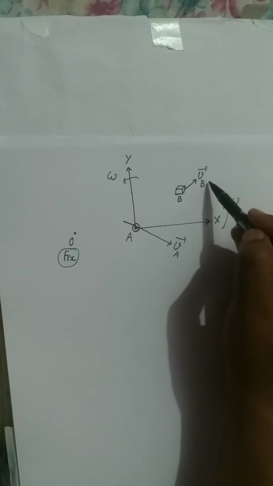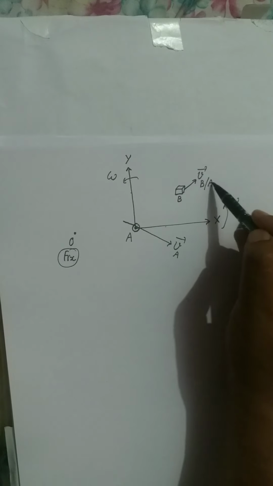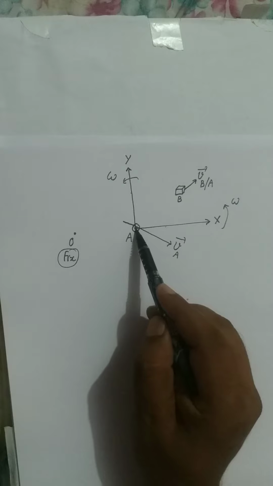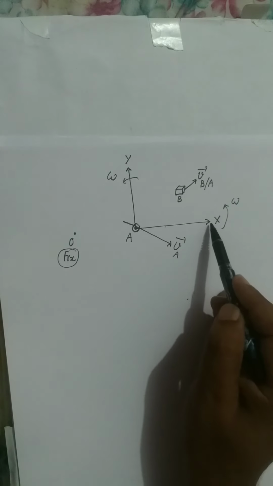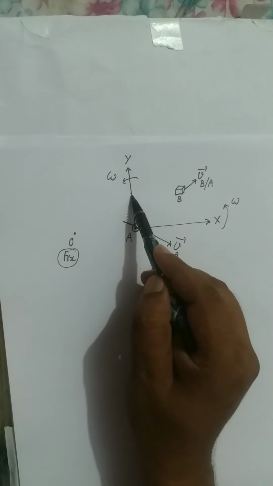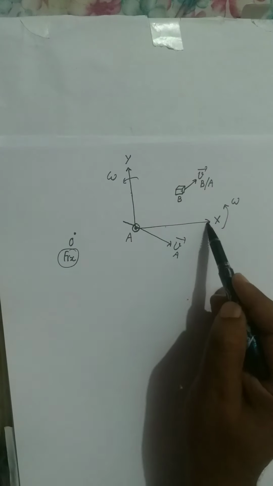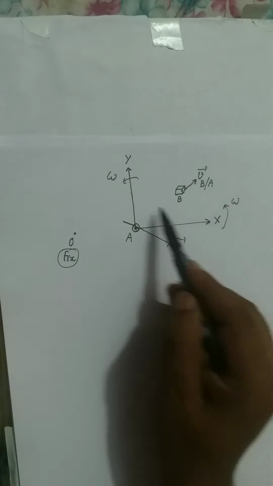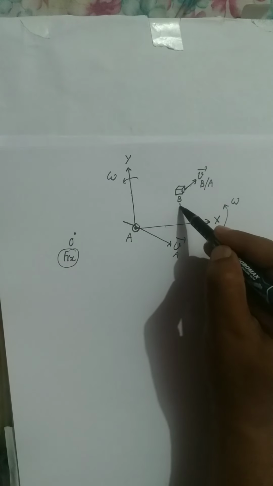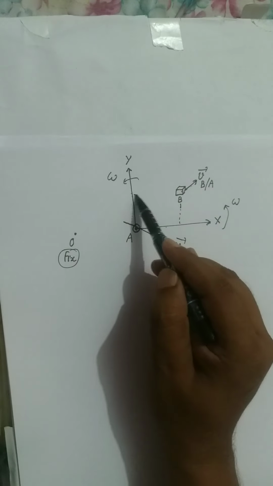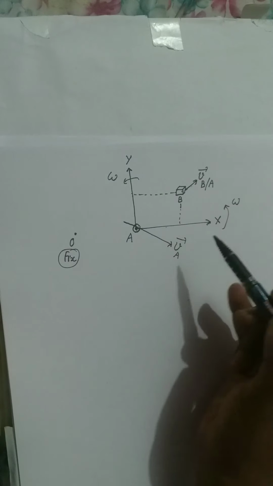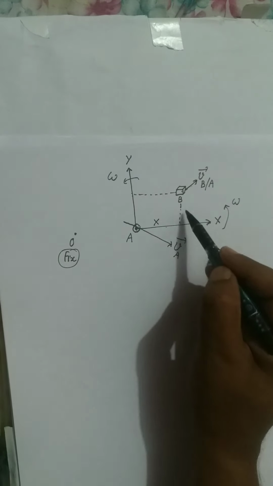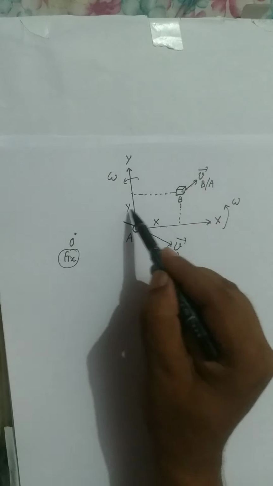So this is velocity of block relative to point A. So the origin of coordinate system is moving, coordinate axes are rotating, and a particle in this coordinate system is also moving relative to these axes, which means relative to these coordinate axes, the x and y coordinates of the particle are changing.